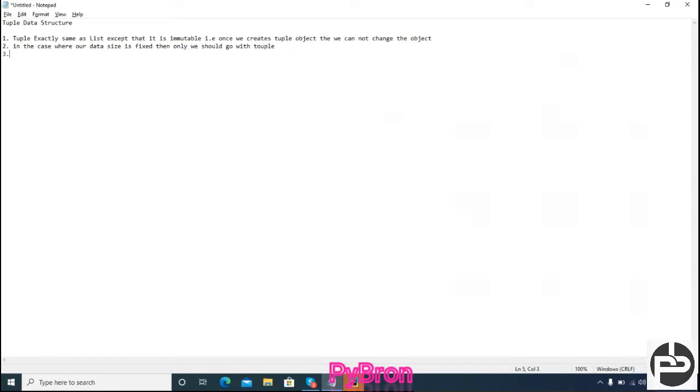Okay, here duplication is also allowed. In a list duplication is allowed, and here also duplication is allowed. So this is also a similarity. Fourth, heterogeneous elements we can store. So I hope you understood what a tuple is.